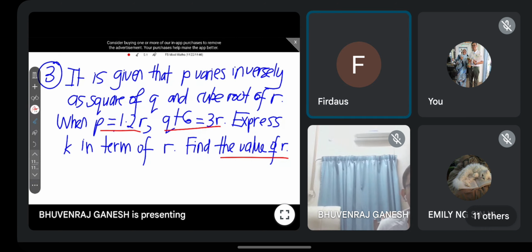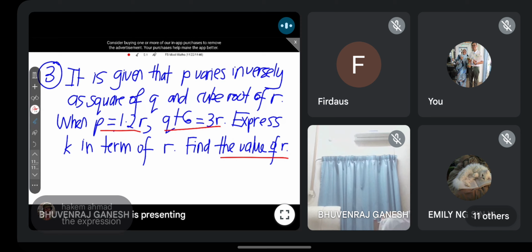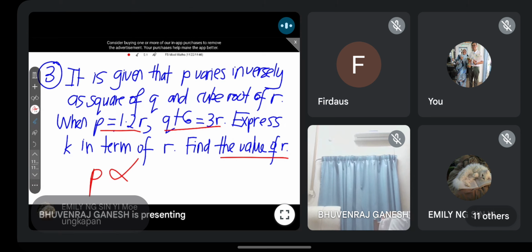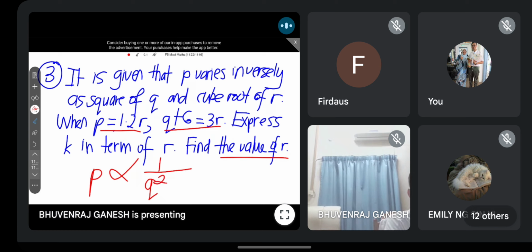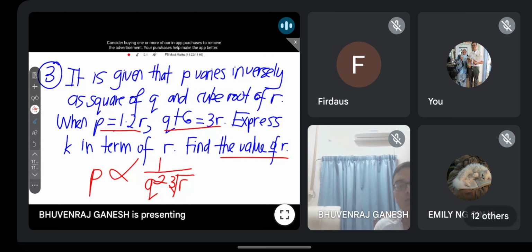Persamaan. Bukan lagi. Ada satu lagi langkah sebelumnya. Sebelum persamaan. Yes, the expression or the variation lah. Okay, P varies inversely as square of Q, punca kuasa 2 Q dan punca kuasa 3 R. Okay, so ini cara kamu tulis. This is actually ubahan songsang.